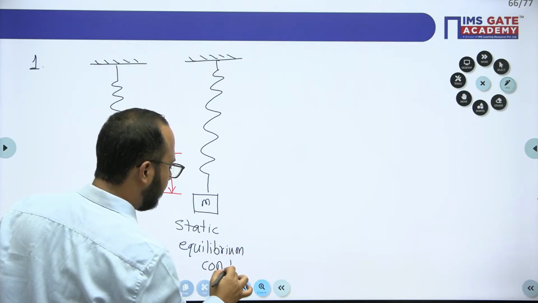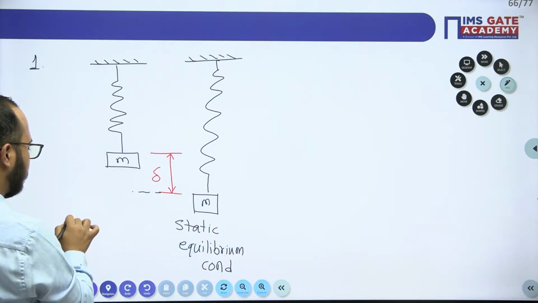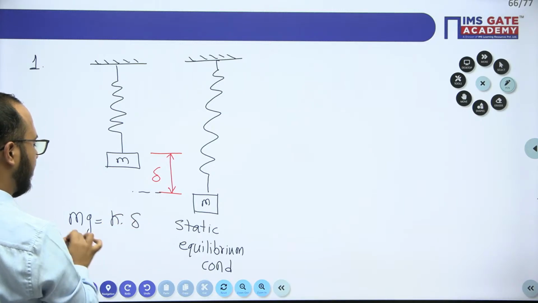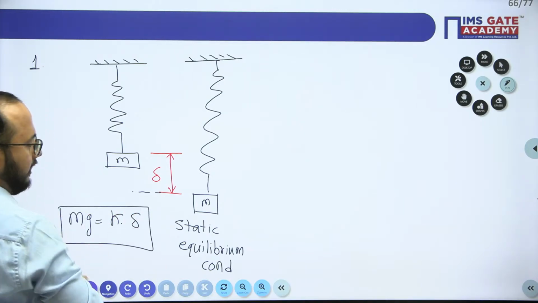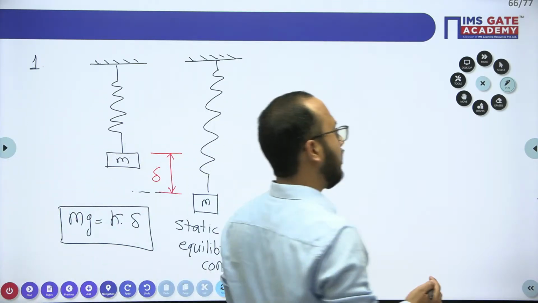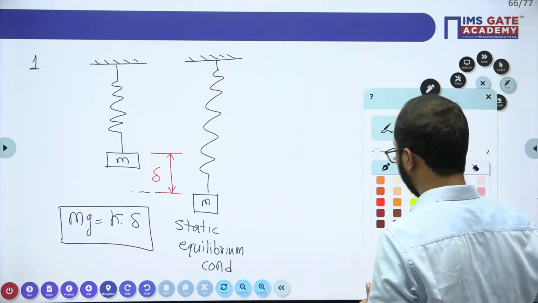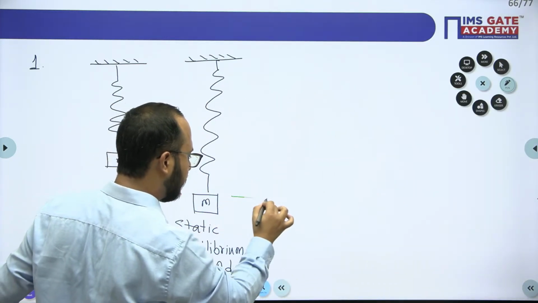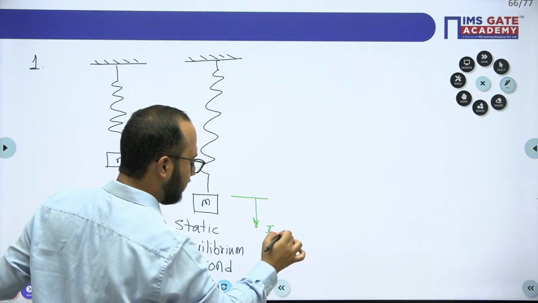Now what will happen in this condition? Obviously the downward force is mg. The spring force will be k into deflection, that is delta. So this relation will be valid here. Now if I provide some initial displacement here, like x,